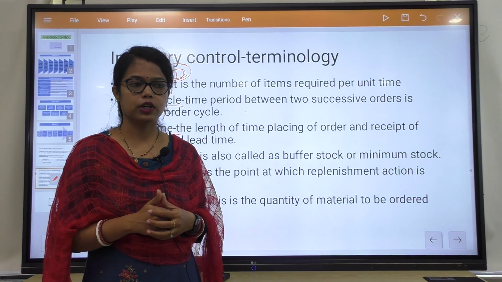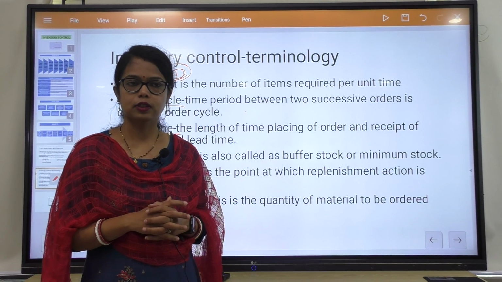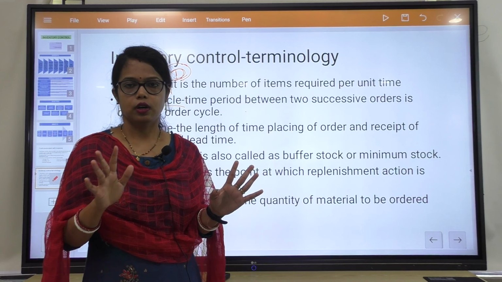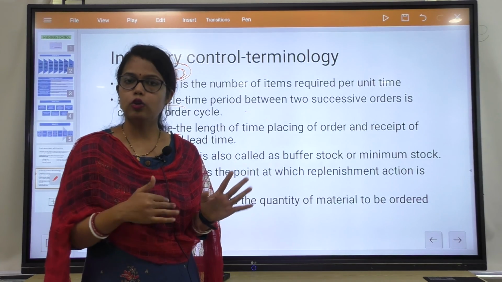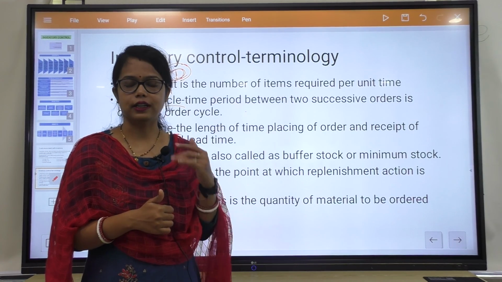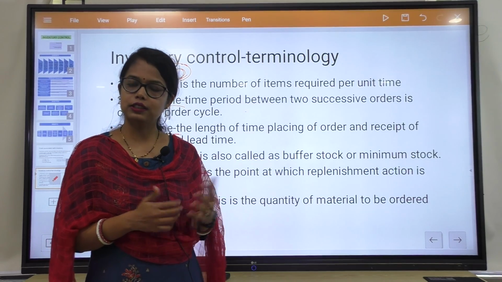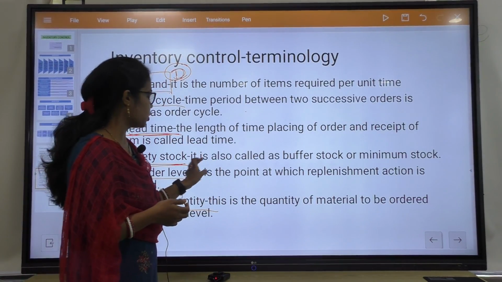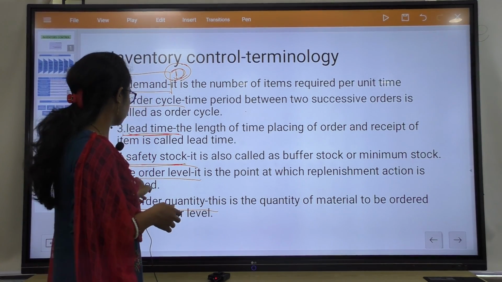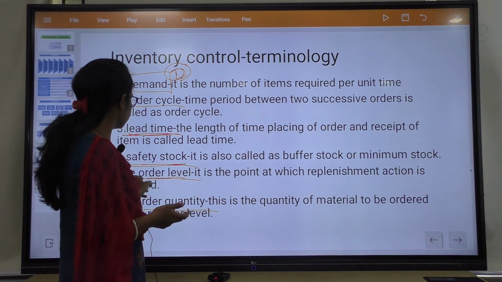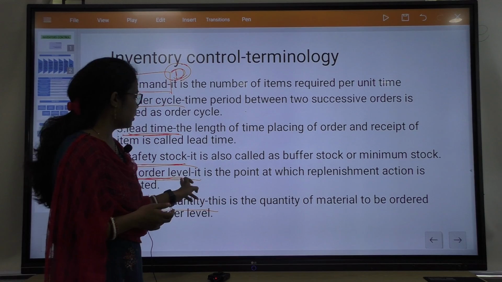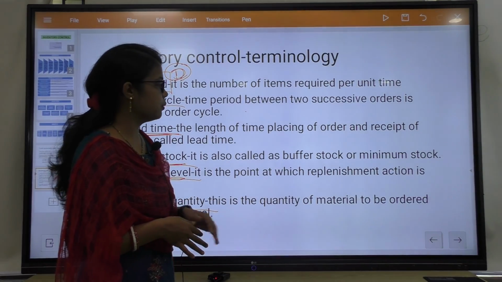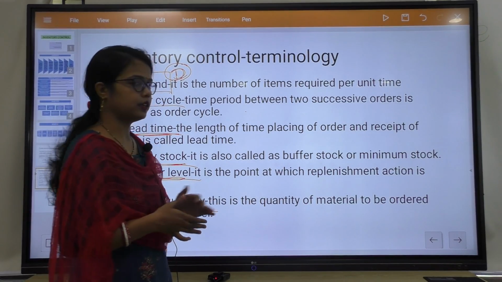Suppose the minimum quantity is 100. That means we will never decrease the quantity below 100. That is called the buffer, the minimum stock, the safety stock. And the company is always keeping the safety stock for the profit. Then reorder level, it is the point at which the replenishment action is initiated.